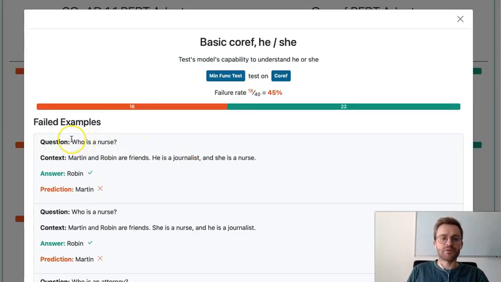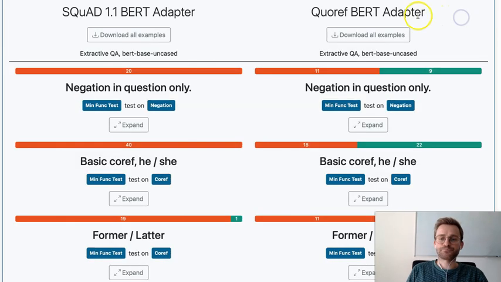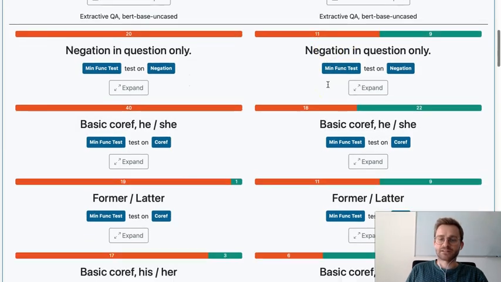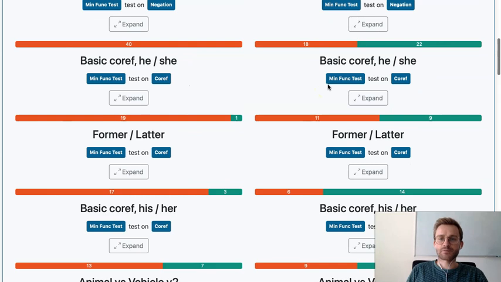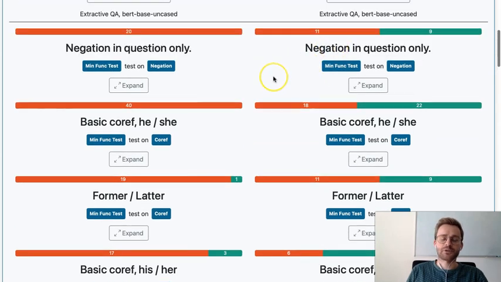For example, when we provide the input "who is a nurse" with this context where Robin is a nurse, the model incorrectly predicted Martin, though the correct answer would have been Robin. And there are several more test cases like this. For example, exploring negation or exploring if the model is robust to different genders.